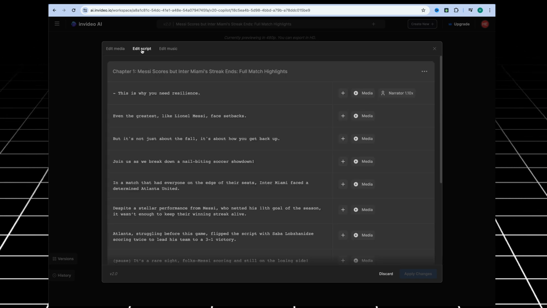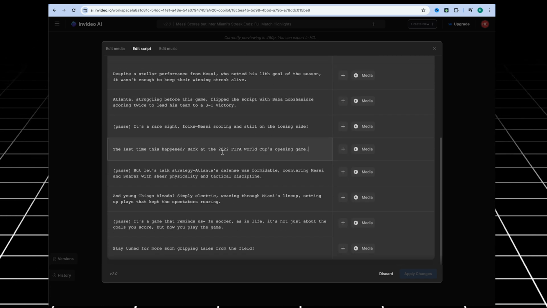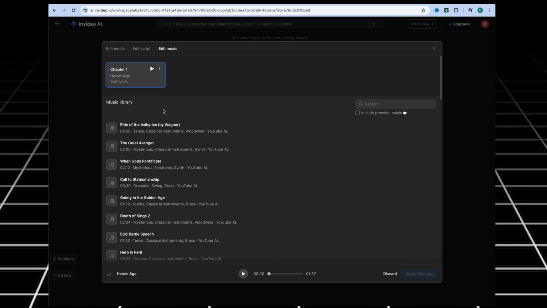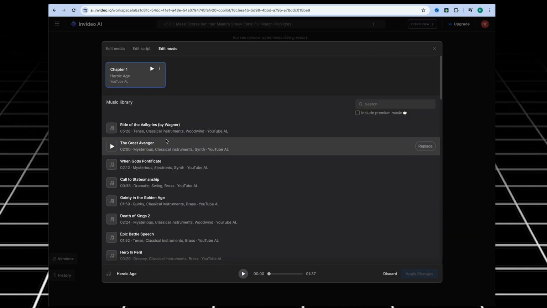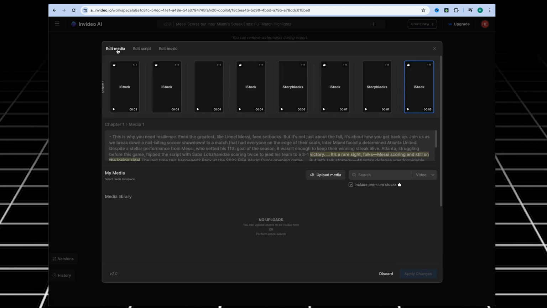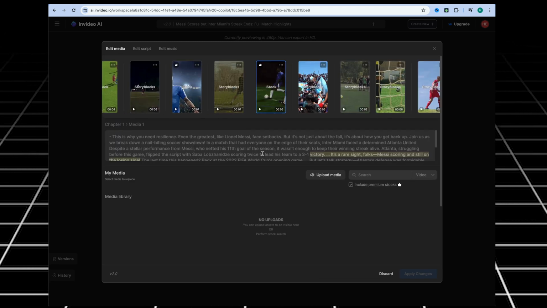all this text can be edited here. You can add something you want, or you can add some music you want. You can choose any music here by editing music in this section and make it more attractive. So this is the way this video can be done. And after you're done with the video, I'm just going to discard it as it is.